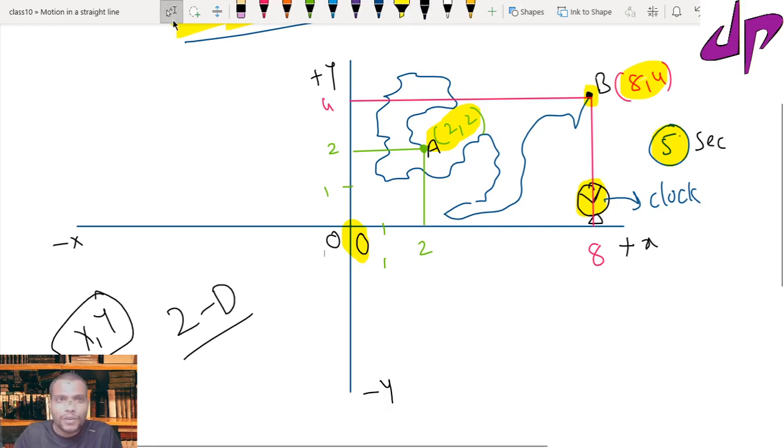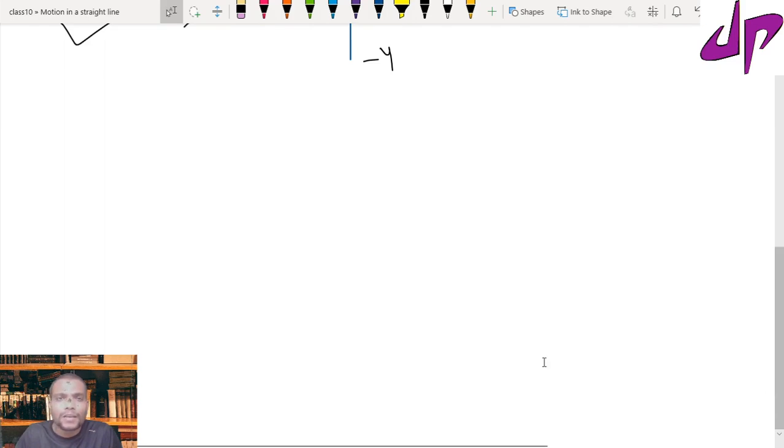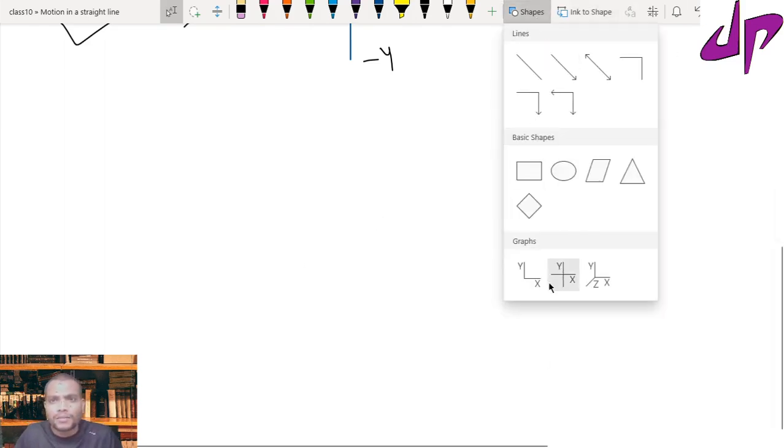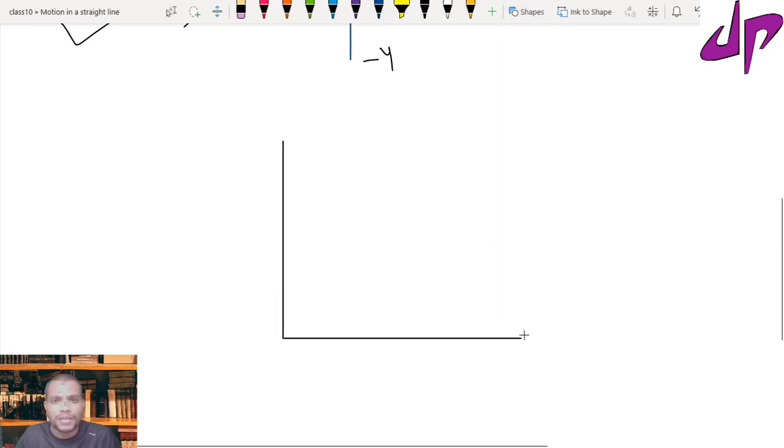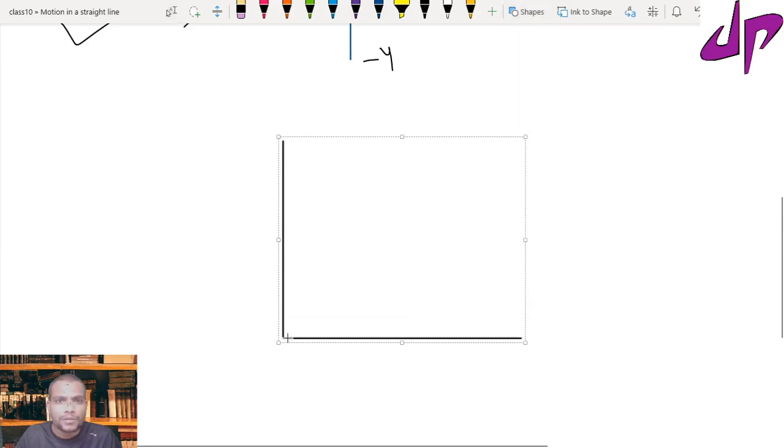So likewise, if we want to describe the position of the particle in 2 dimensions or 3 dimensions, suppose I again take 2 dimensions and want to locate the particle, I can locate it with respect to the origin. It is easy.